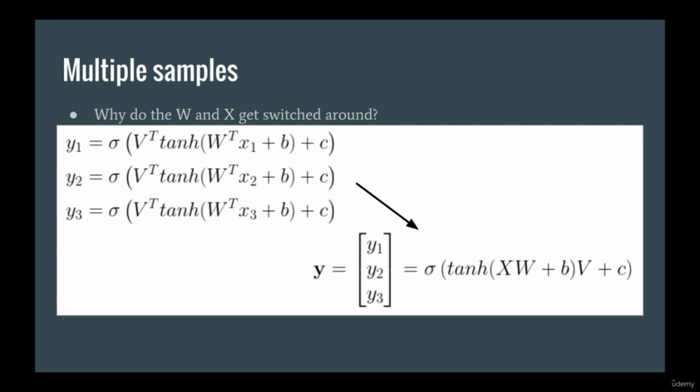Instead, we can combine these operations so that we can calculate y1, y2, and y3 all at the same time. Remember that the sigmoid and tanh functions apply element-wise, so the thing that you pass into tanh or sigmoid can be of any size. The weird thing about this is, W and X and V seem to have switched sides. So why do we have XW instead of W transpose X?